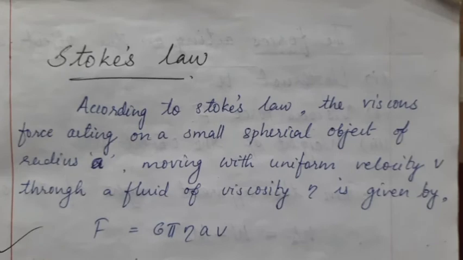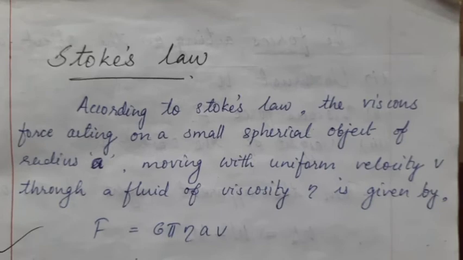But after some time, because of the viscous nature of the fluid, it will move with a uniform velocity. So for example, if you take a very long tube, fill it with a particular liquid, and drop a small spherical object inside, that object will come down with a particular speed, a uniform velocity.